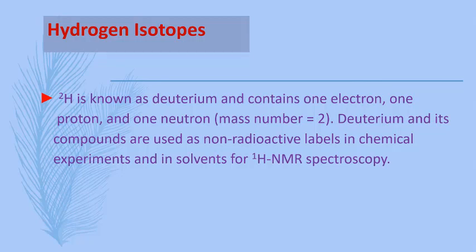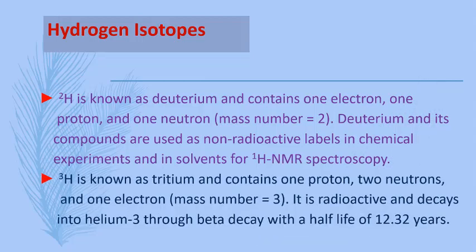Deuterium and its compounds are used as non-radioactive labels in chemical experiments and in solvents for 1H NMR spectroscopy. 3H is known as tritium and contains 1 proton, 2 neutrons and 1 electron, mass number 3. It is radioactive and decays into helium-3 through beta decay with a half-life of 12.32 years.